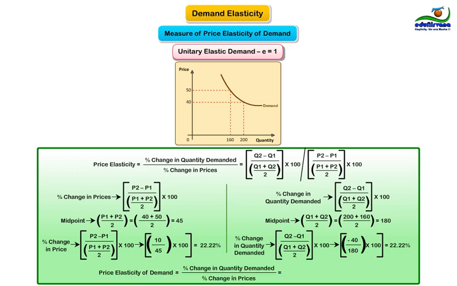As we can see, for 22.22% change in prices, there is 22.22% change in the quantity demanded. That is, E is equal to 22.22 divided by 22.22, which is equal to 1. So, E is equal to 1. This kind of elasticity pattern in demand is called unitary elastic demand.